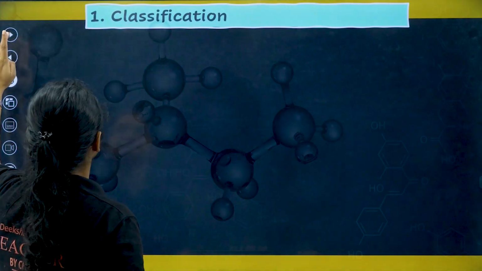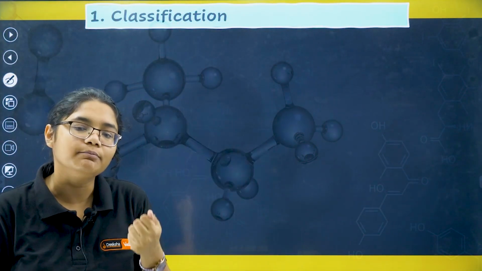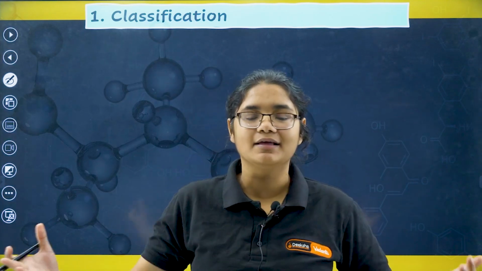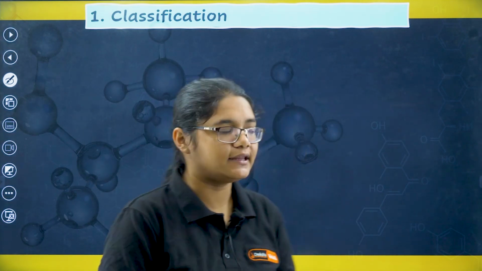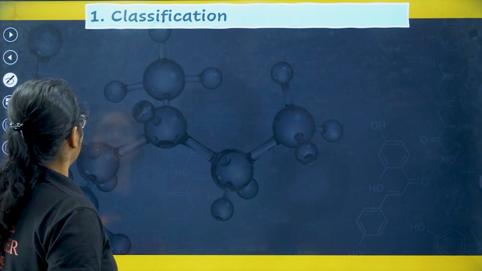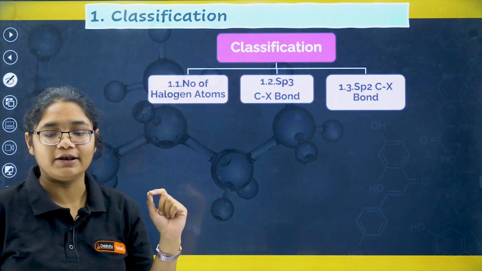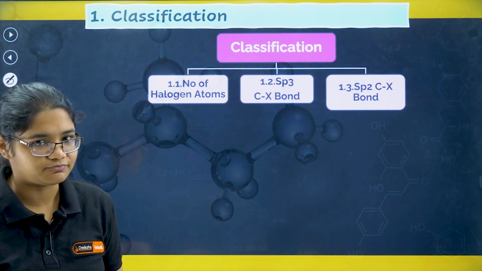Okay, fine. So first we'll talk about classification. What do you mean by classification? It means segregation. How can you separate the compounds? What are the different criteria on the basis of which we can segregate haloalkanes or haloarenes? Basically, we have 3 criteria. First is the number of halogen atoms. Based on the number of halogen atoms, we can classify them.